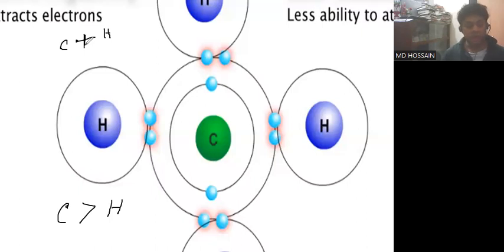So I hope you have understood what the effect of electronegativity is. We can memorize the definition of electronegativity as the tendency to attract electrons toward each other. Why do elements attract electrons? Because of the formation of a bond, to form the bond. So for forming a bond, electronegativity plays a vital role.